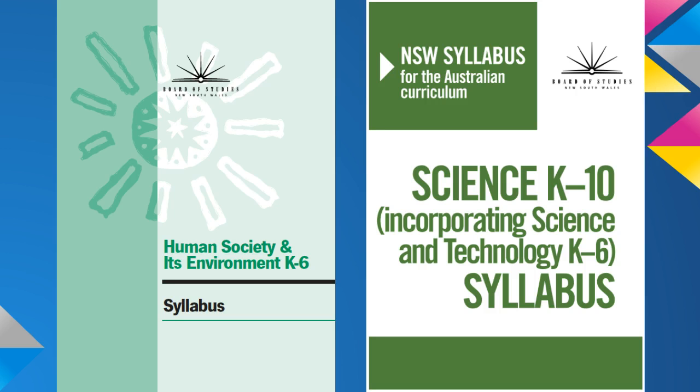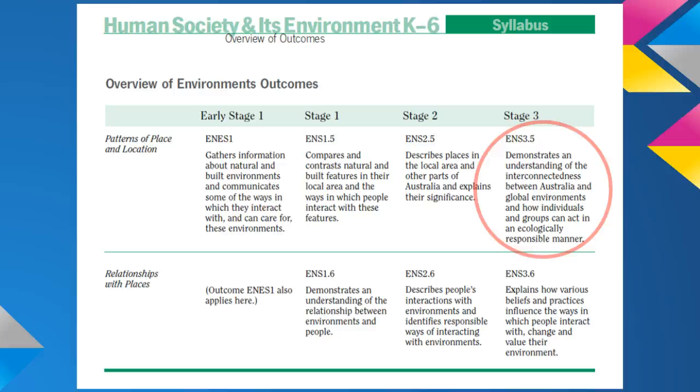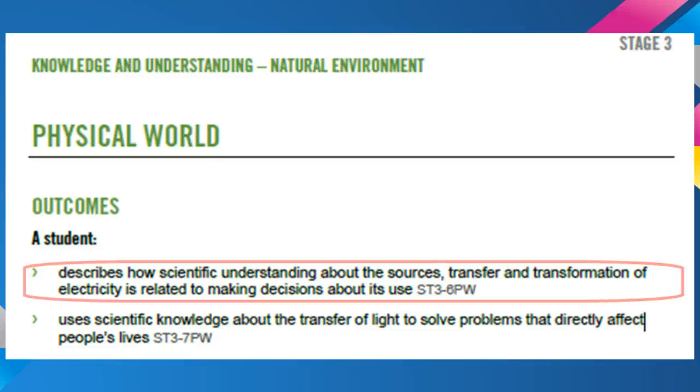EDUC1751 connects with the current New South Wales K-6 History and K-10 science curriculums and displays cross-curriculum priorities, in particular sustainability. Firstly, the game connects with the environment strand of the K-6 History syllabus. The game itself allows students to participate in the maintenance and improvement of an environment, enabling them to further show their understanding by explaining the effects of human changes on an environment and evaluating the positive and negative effects of these changes.